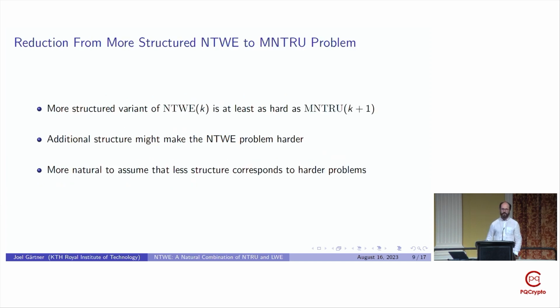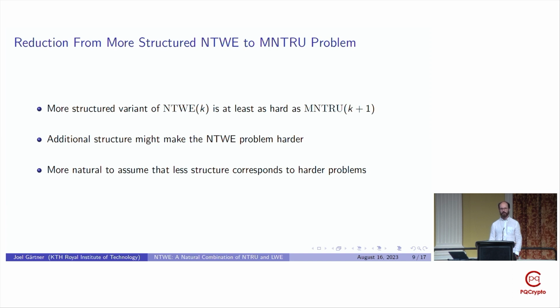We also have a relation from a more structured version of the NTWE problem to a version of the module NTRU problem with rank k+1. This more structured version of the NTWE problem could potentially be a harder problem than the NTWE problem we actually considered. So this relation does not guarantee anything concretely about our actual NTWE problem.